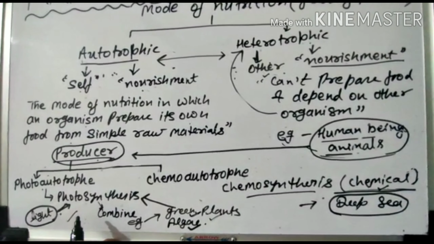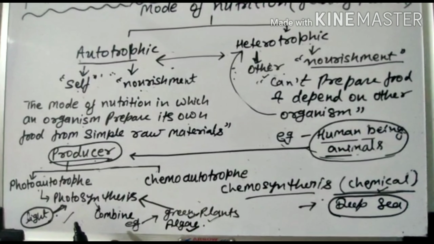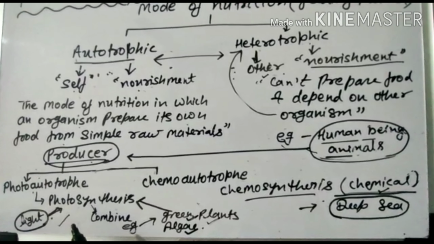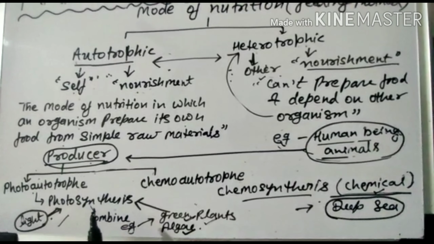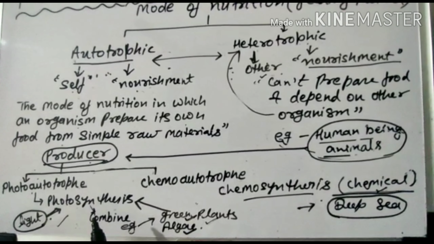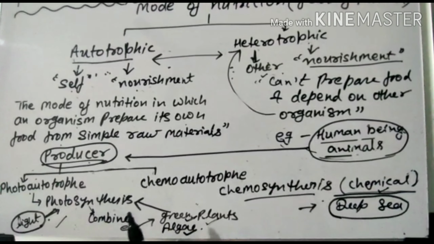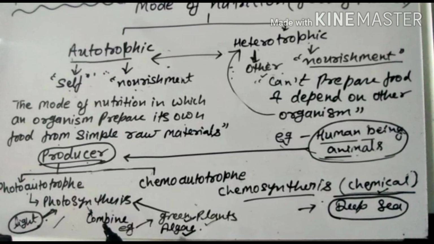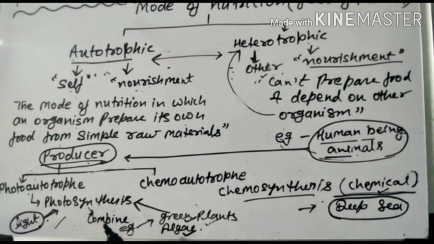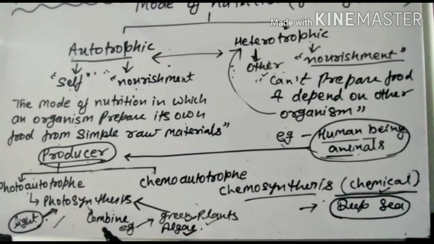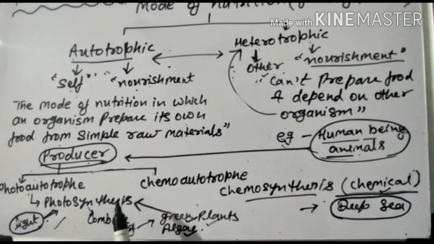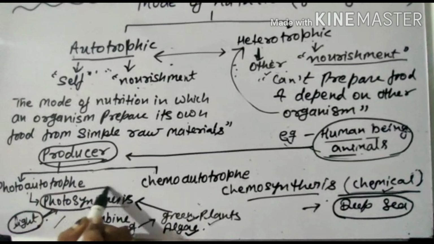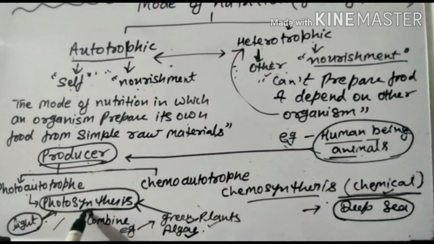Where are the food factories of plants located? Interesting question. And next, is food made in all parts of a plant or only in certain parts? And another, how do plants obtain the raw material from the surroundings and how do they transport it to the food factory of the plant? For getting these answers, you have to learn about the food making process of plants, and this process is called photosynthesis. We will discuss it in another lecture.